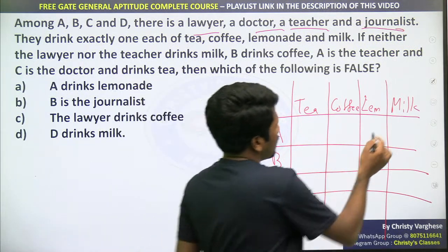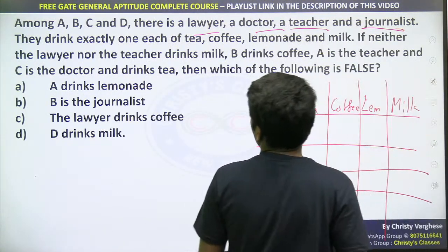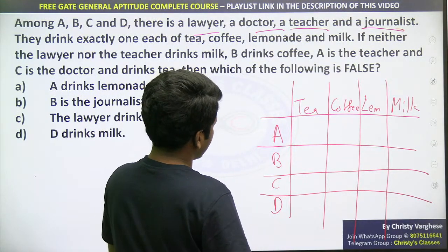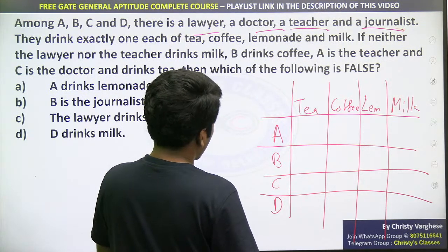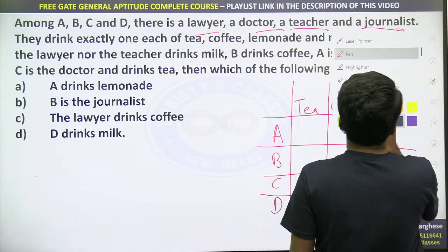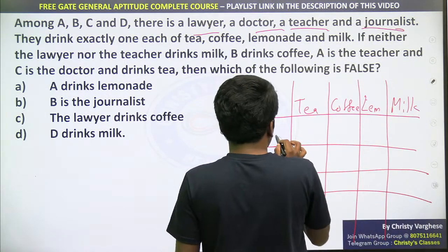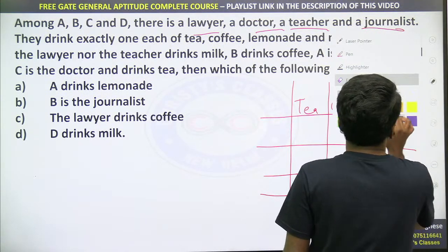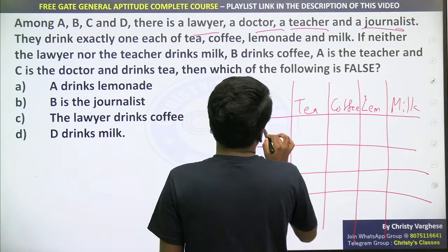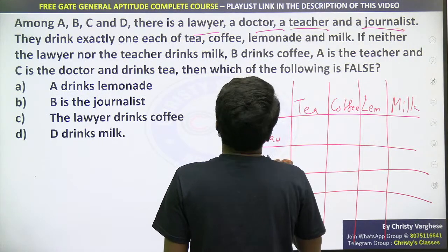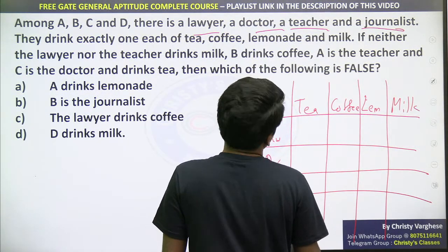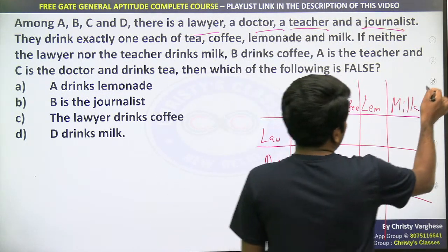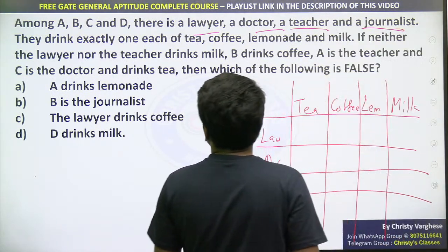So anyway, now look at each of the data. I will show you how to accommodate this data. If neither the lawyer nor the teacher drinks milk, okay, that is a problem. So I will do one thing. Instead of A, B, C, D, I will take the professions on the x-axis. That will be easier. Otherwise also you can do it, but you have to write more. That is why I will write lawyer, doctor, teacher and journalist on the x-axis, because writing A, B, C, D will also be easier. And now look at this.